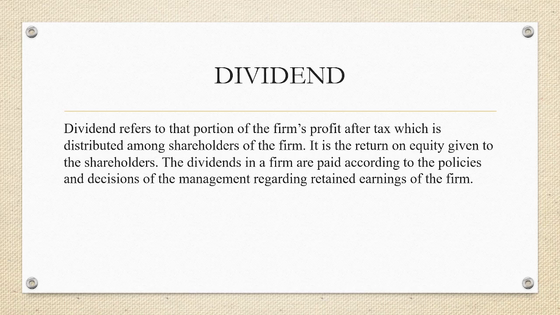The primary objective of the firm is to maximize the wealth of its owners, that is, the shareholders. The firm generates cash flows from the successful operation of the business, which are used for the payment of dividend to the shareholders. So, dividend refers to that portion of the firm's profit which is distributed among the shareholders of the firm. It is the return on equity given to the shareholders.